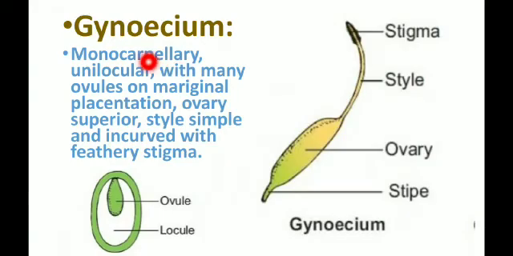Then the gynoecium: mostly monocarpellary, unilocular with many ovules on marginal placentation. Monocarpellary and unilocular, so only one locule is present, with marginal placentation. The ovules are present on the margin. Only a single carpel is present, and the ovary is superior, and the style is simple.